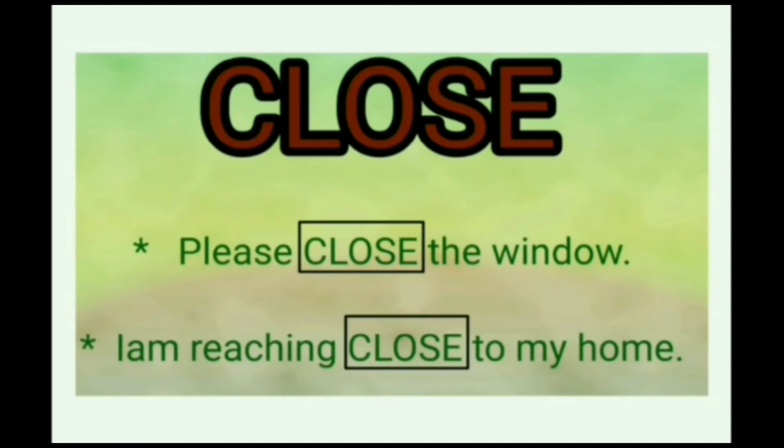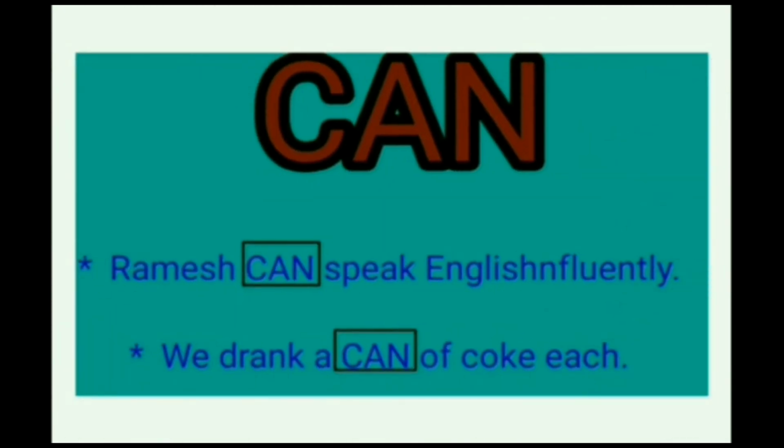And the next example for you is can. Ramesh can speak English fluently. And the second sentence is, we drank a can of Coke each. Here also can plays two different roles in two different situations.